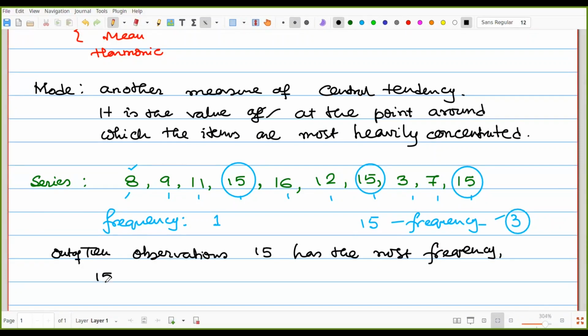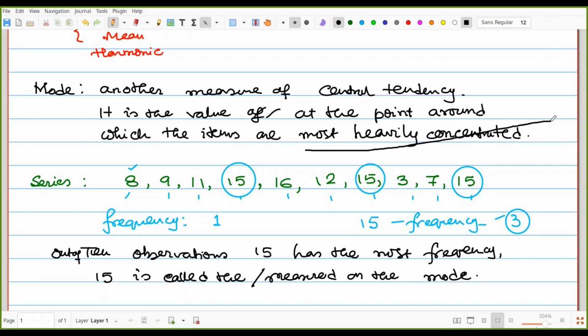So 15 is called the mode. Simply, mode means which data or item is appearing most, that is, most heavily concentrated.